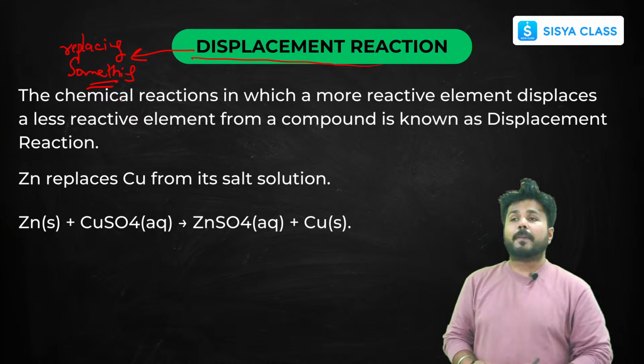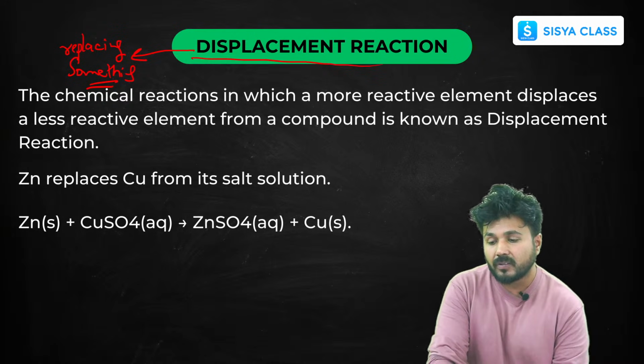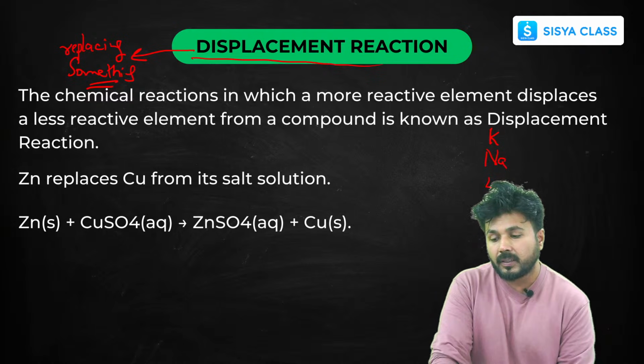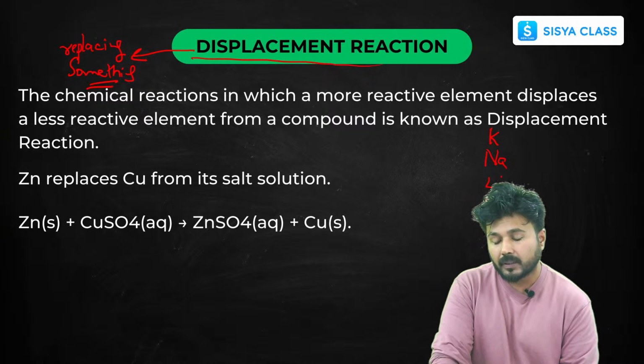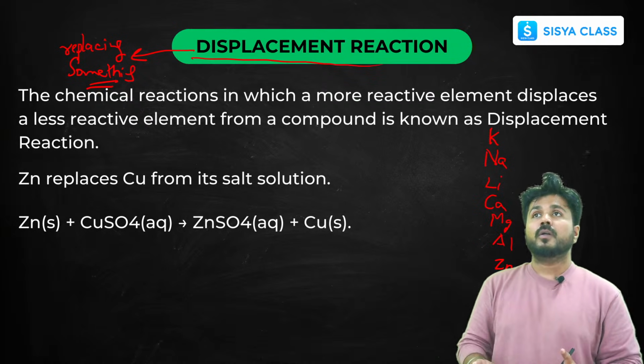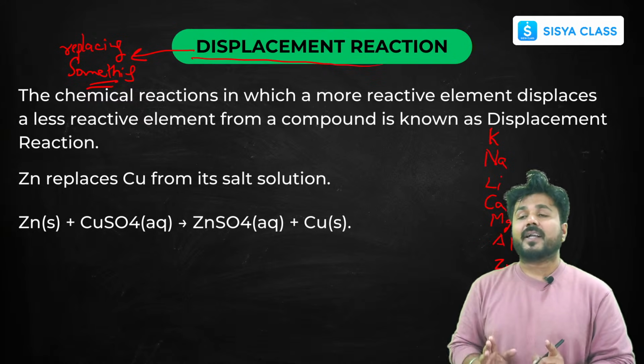So in your third chapter, metals and non-metals, you have learned about the reactivity series. Now what's the reactivity series? It's something like this: potassium, sodium, lithium, calcium, magnesium, aluminium, zinc, iron, lead, hydrogen, copper, then silver, then gold, then platinum. So this is somewhat your reactivity series. What does this show? This shows the order of reactivity of the elements, how these metals react in order.